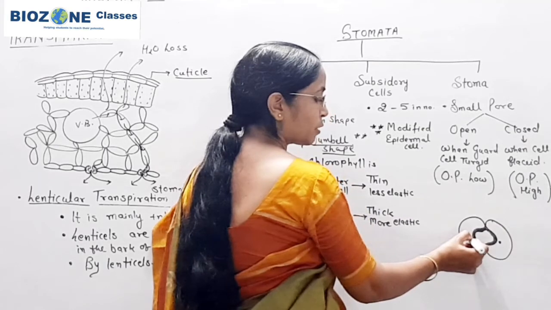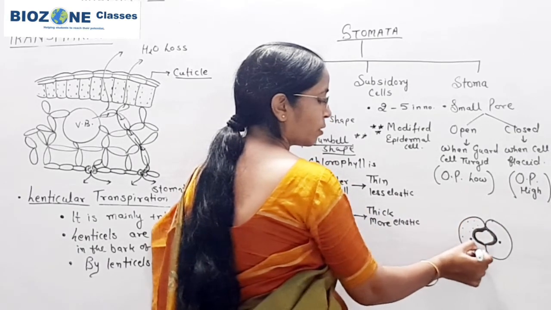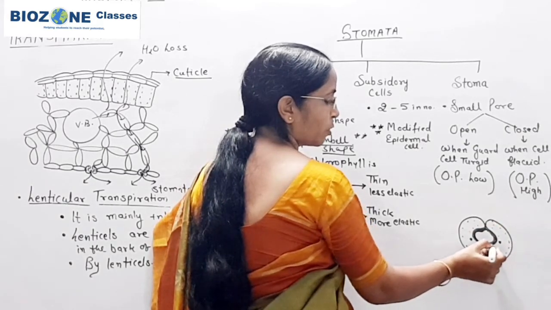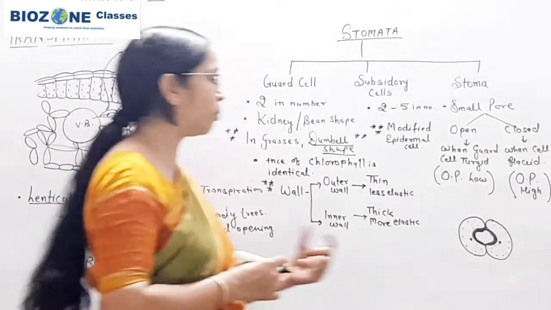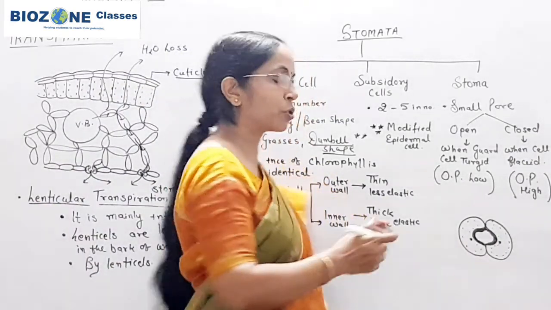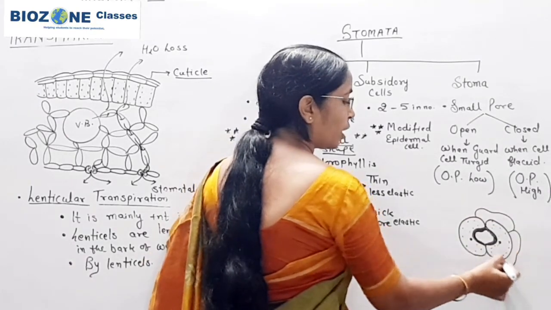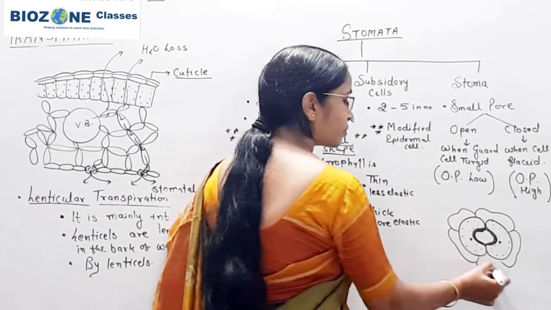A single nucleus is present, and the chloroplasts with the green pigment chlorophyll are distributed throughout. So whenever you observe stomata under a microscope, you see a green colored structure, and these guard cells are surrounded by 2 to 5 subsidiary cells.